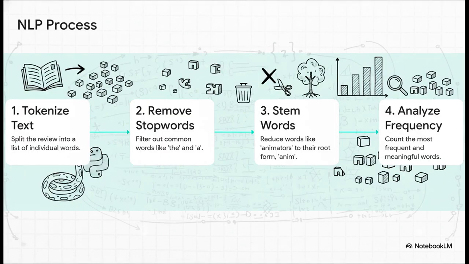First, you tokenize the text, which is a fancy way of saying you chop it up into a list of individual words. Next, you remove all the stop words, common filler words like the, and, that don't add a lot of meaning. Then you stem words to their root, so animators just becomes anim. And once you've done all that, you can finally count which important words show up the most.